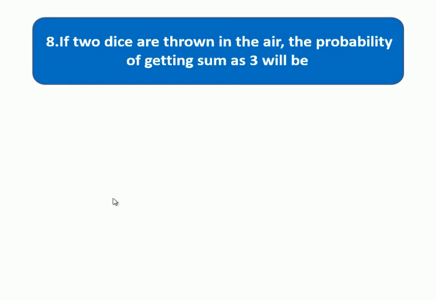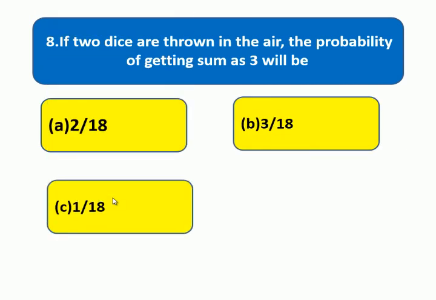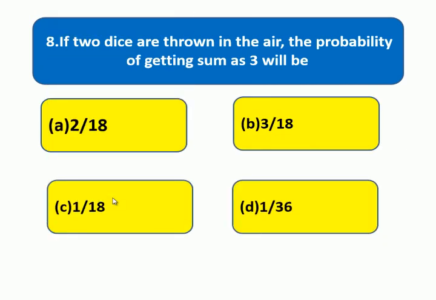The next question moves to question 8. If 2 dice are thrown in the air, the probability of getting a sum of 3 will be. So listen carefully and identify the answer: 2 by 18, 3 by 18, 1 by 18 or 1 by 36. So choose the correct one for the particular probability sum.